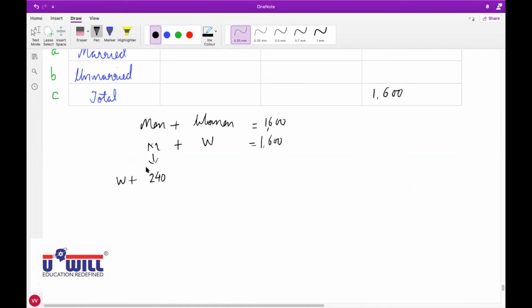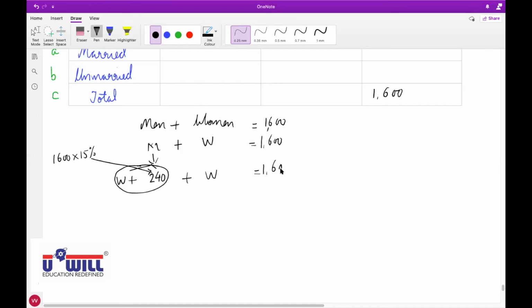Okay, this is men. They exceeded women by 15% of total number of employees. How did we get this 240? 1600 into 15%, that is 240. So men exceeded women by 240 means men are total number of women plus 240. This entire portion we have substituted for men. Okay, men are equal to women plus 15% of 1600, that is 240, plus women as it is.